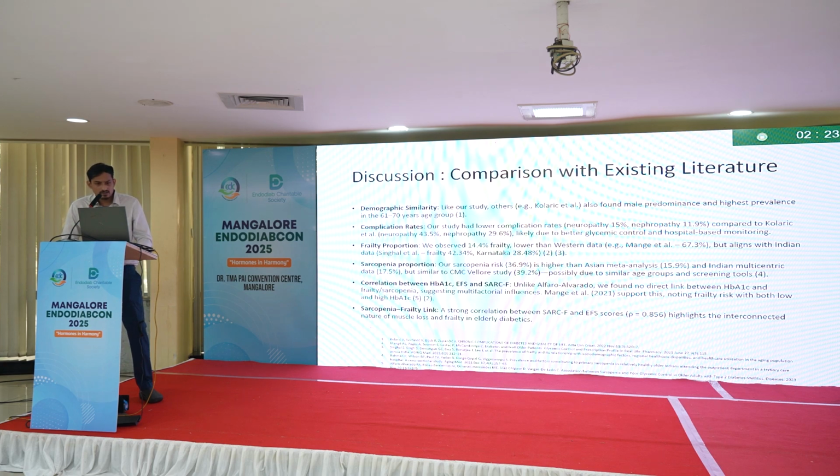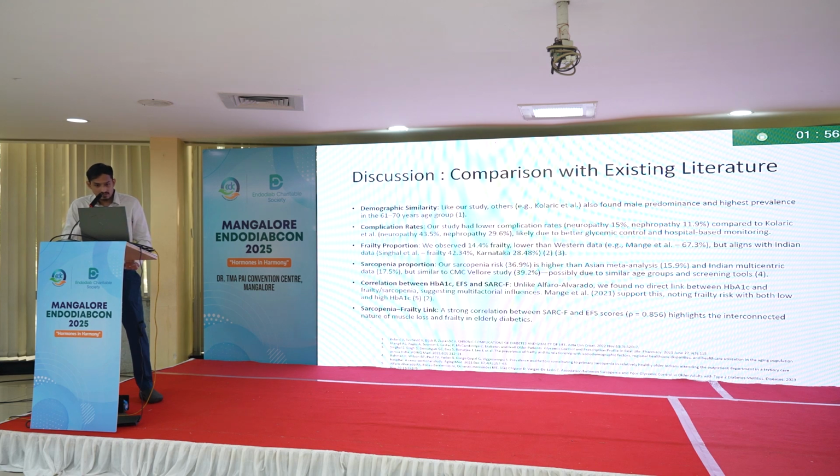And frailty proportion in our study, it was observed that there was 14.4% frailty with 20.6% being pre-frail. This is lower than the Western data which was done in Manja et al., which was showing 67%. But there was one systematic review which was done by Singhal et al., which was showing frailty of 42.3% in India as well, but in Karnataka specific it was 28.48%. But the parameters used for frailty were different. I have used Edmonton frailty scale here.